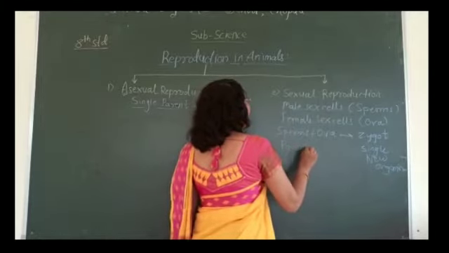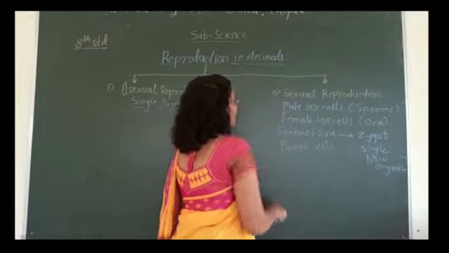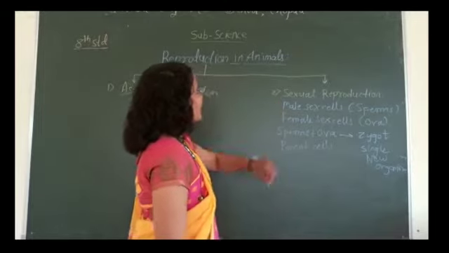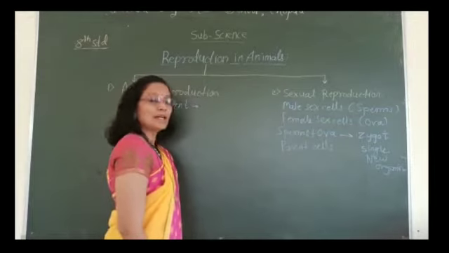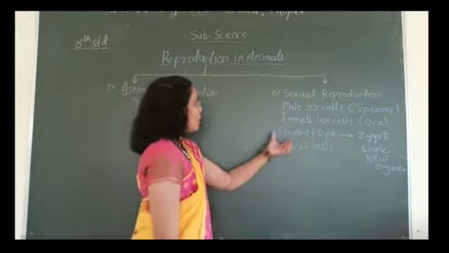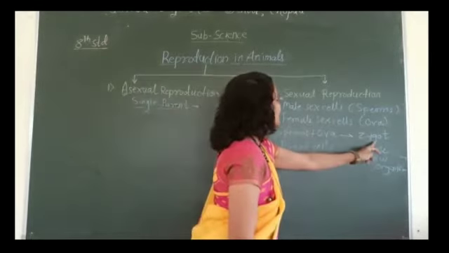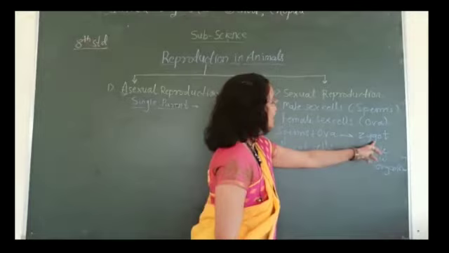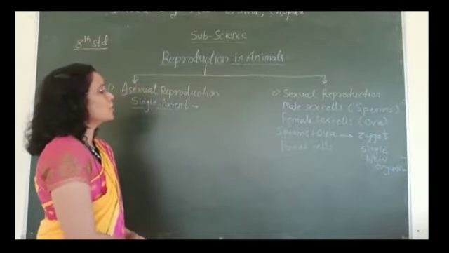Those are your parent cells. You can give the definition of sexual reproduction: it is the fusion of parent cells to form a single cell zygote, which can further grow into a new organism.